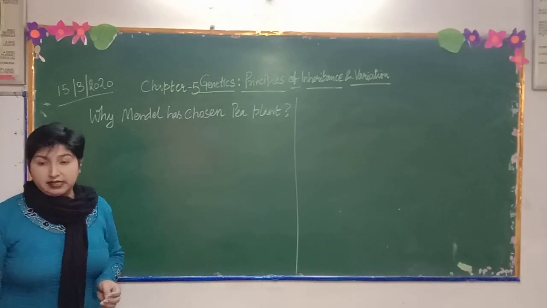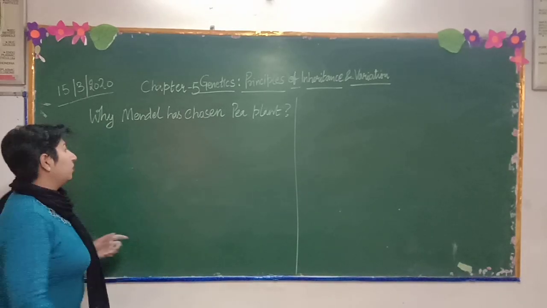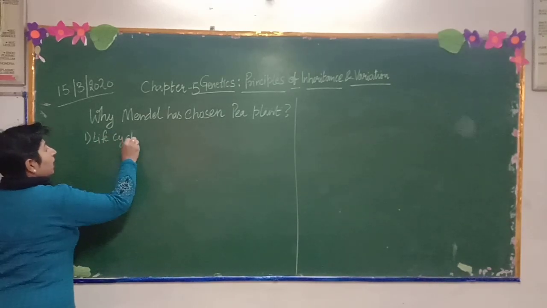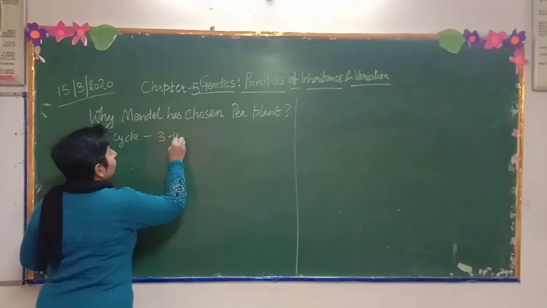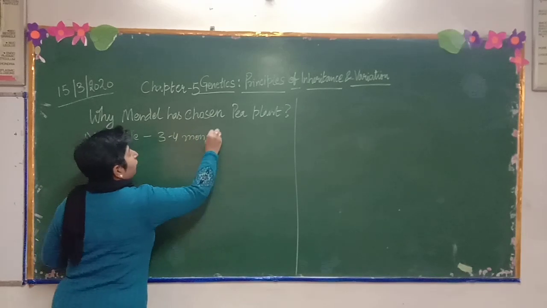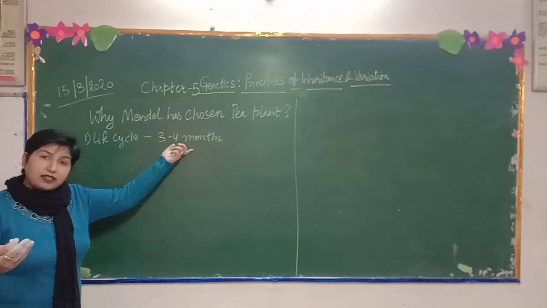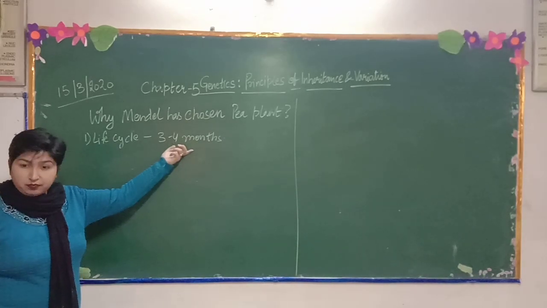The reasons are, number 1, the life cycle of pea plant is only 3 to 4 months, so that he can get his results as early as possible.